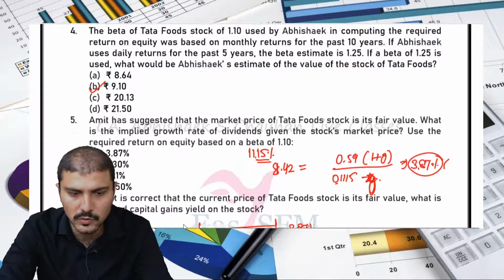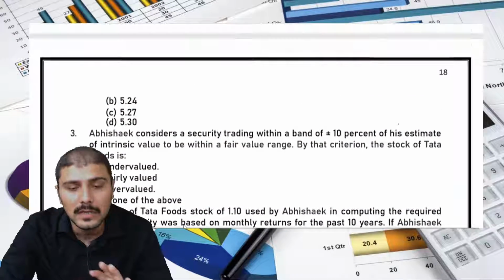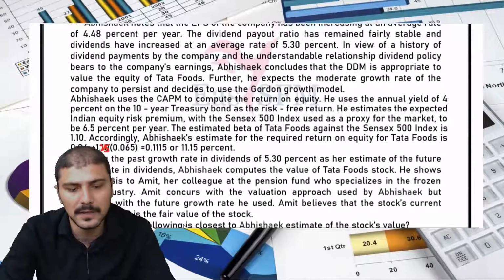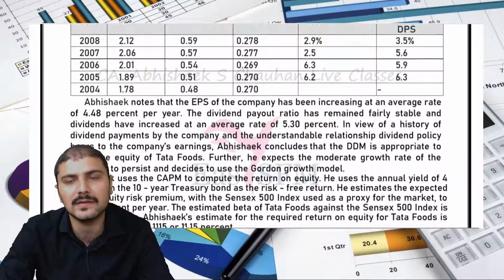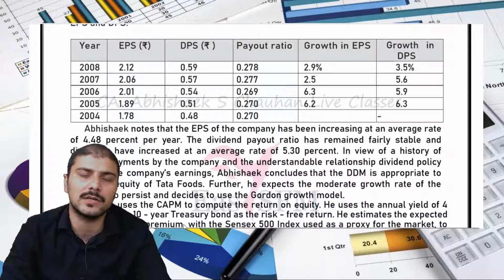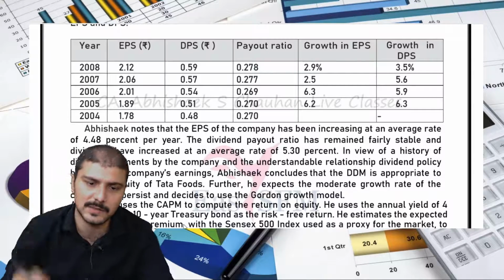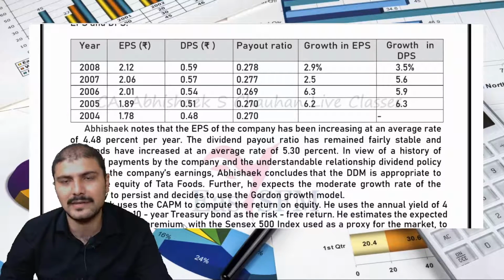Please go through this practical question. Any other questions can be similar to this or based on these points. But whenever you have to apply the dividend discount model, simply concentrate on the future dividends that our investor is going to receive against this particular share, and then discount them.